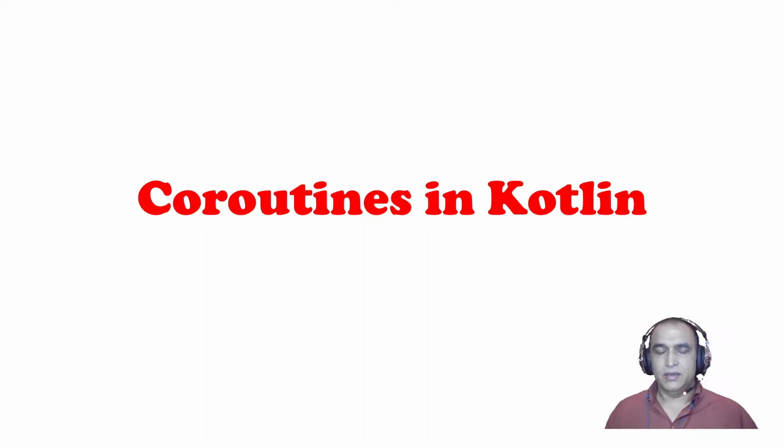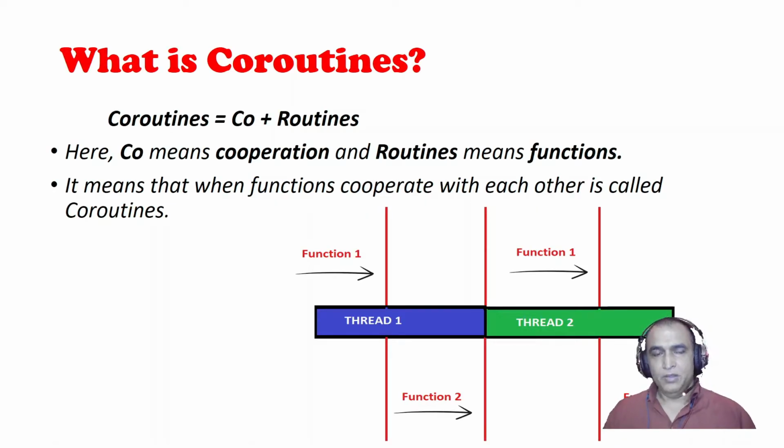Kotlin is also the replacement of AsyncTask. If you know Android programming, in Android we have AsyncTask to run long background processes in an Android application. Nowadays we do not use AsyncTask. If you use Kotlin, then it will be deprecated. We have to use coroutines. So in this video I am going to explain what coroutines are, and in the next video I will show you a demo in an Android application of how you can use coroutines to perform IO operations, the long running background tasks in an Android application. So what are coroutines?